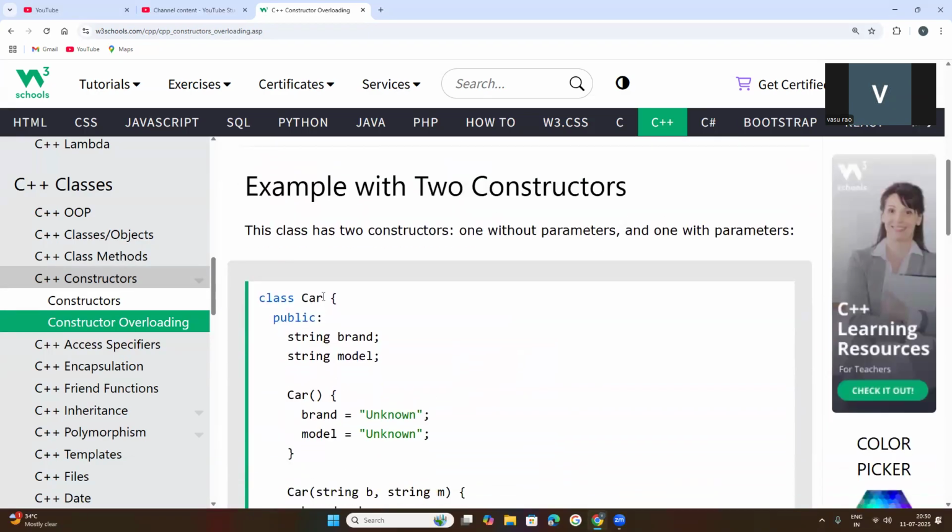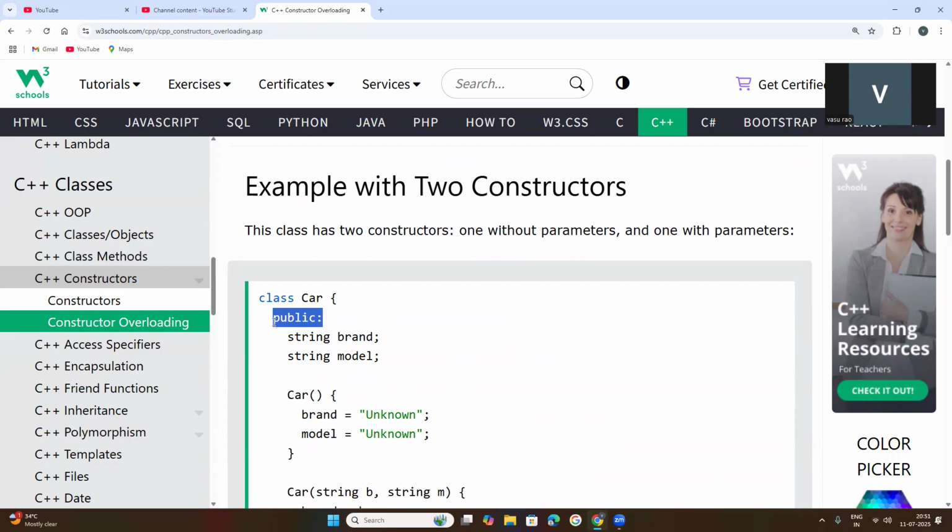See here, this is the car class. Car class created with class name. I told you that in C++, first the class keyword must be used to create any class. Then comes the class name. It is up to you, whatever class name you want to keep. Next, the access specifier. It is very important to declare the class access level, whether it is public or private.